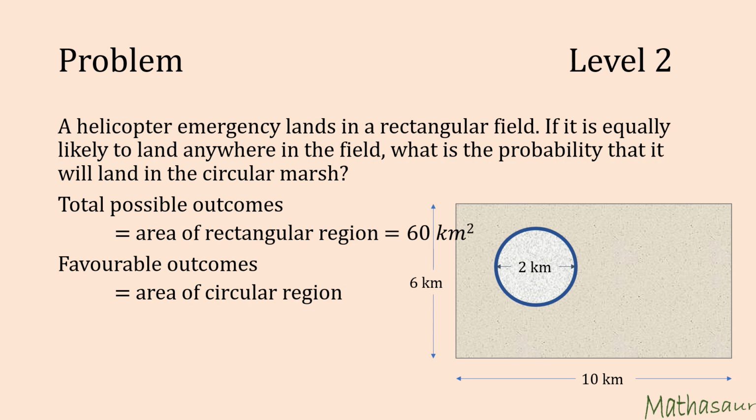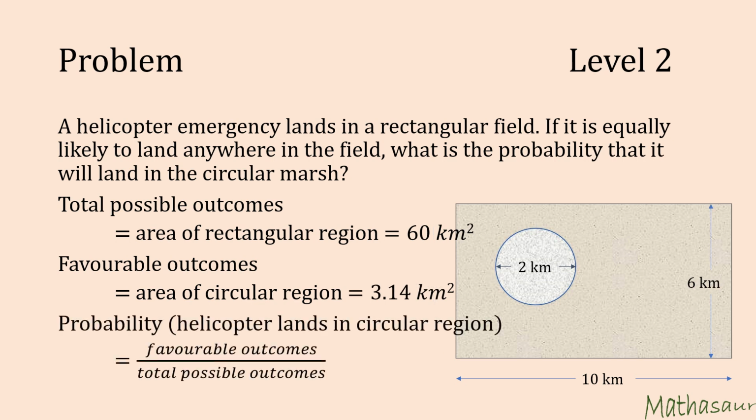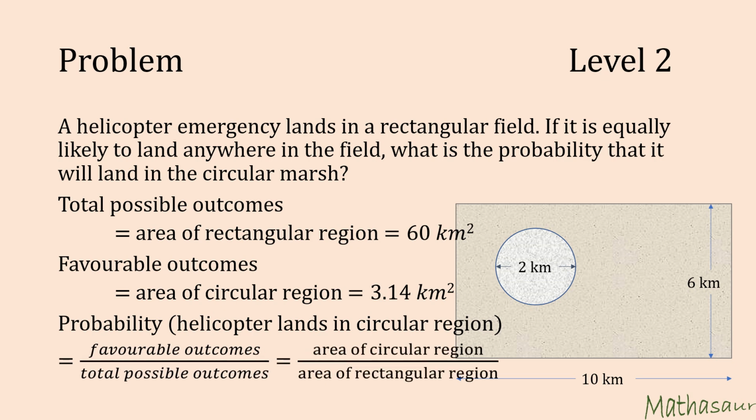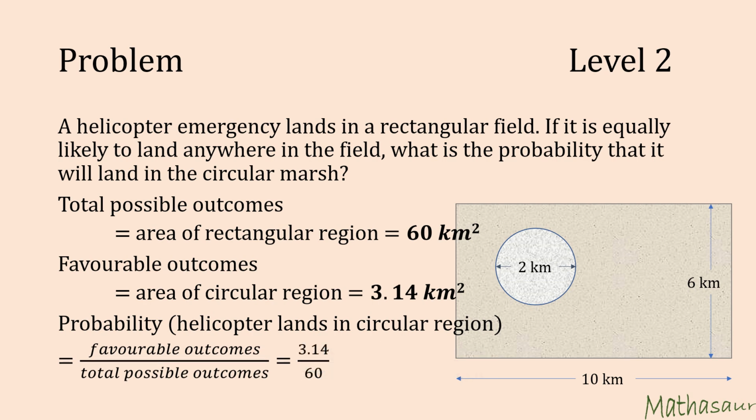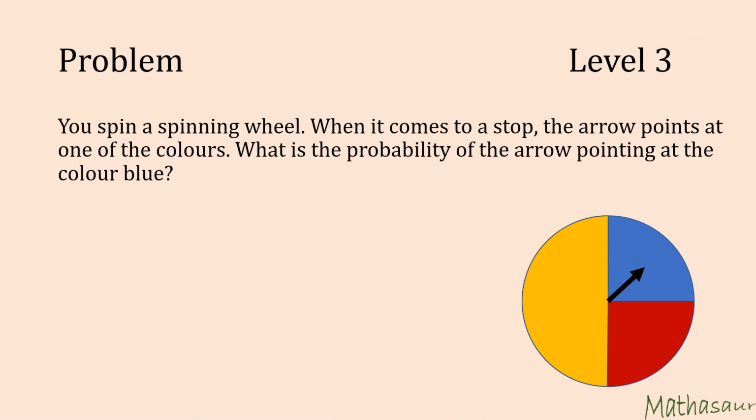My favorable outcomes here are represented by the circular region, or pi r square, which is 3.14 kilometers square. The probability that the helicopter lands in the marshy area would be favorable outcomes divided by total possible outcomes, or area of circle divided by area of rectangle, which is equal to 3.14 divided by 60, or 0.05. Let us look at another problem.